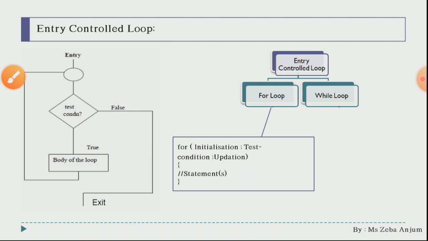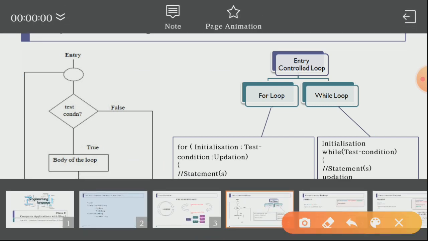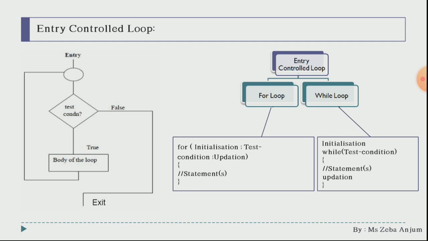Now regarding your while loop, you have the initialization at the very first position. Afterwards you will write while, then test condition in brackets, then statement, and at the very last updation. So you are seeing only three things at the main: first initialization, then test condition, then your updation. In these two entry control loops, what you have seen is that your test condition is checked at the very beginning.